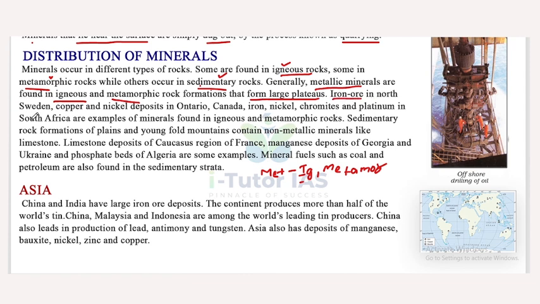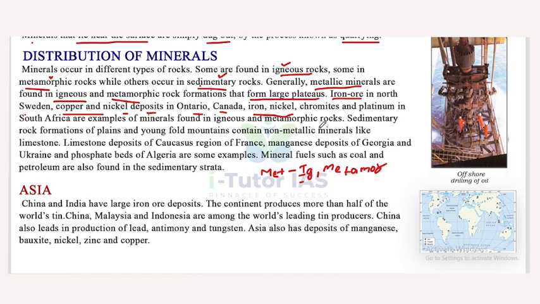Iron ore in northern Sweden, copper and nickel deposits in Ontario, Canada, and iron, nickel, chromates and platinum in South Africa are examples of minerals found in igneous and metamorphic rocks.